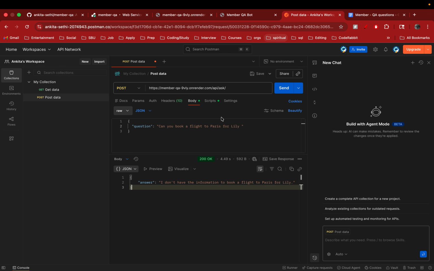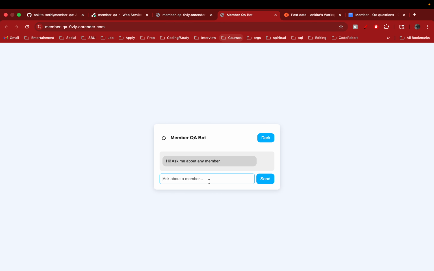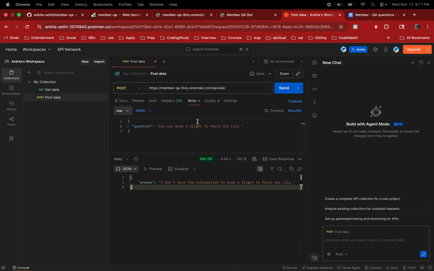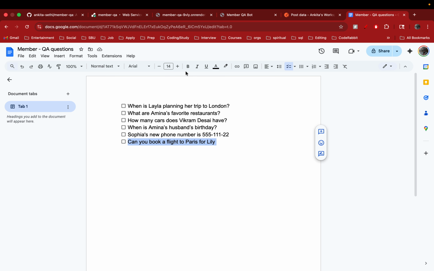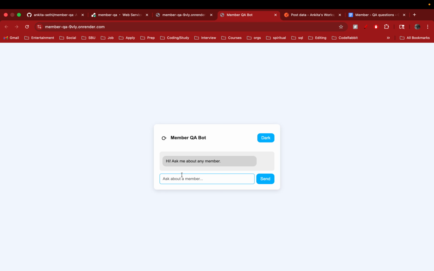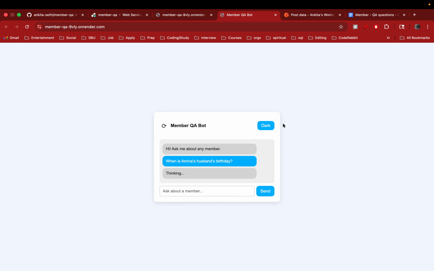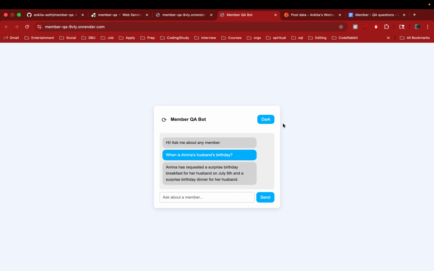This is the live API, but I also have a UI demo here. It's a chatbot, and I can use the same thing. Maybe I'll just use one of these here: when is Amina's husband's birthday? Let's see if it can infer that. It says she requested a surprise breakfast on July 6th for her husband. So this is what the UI is.